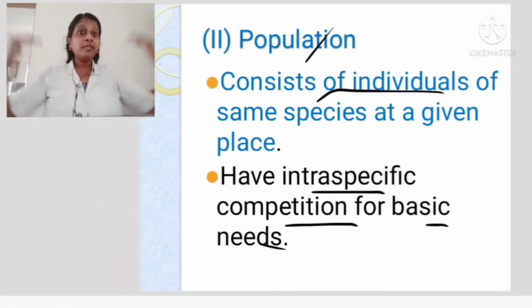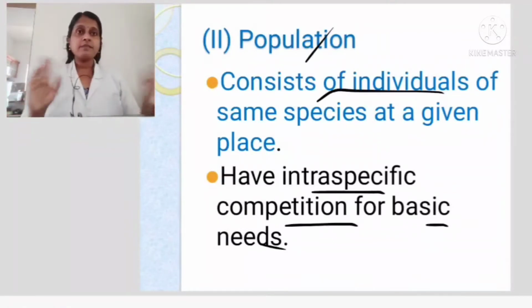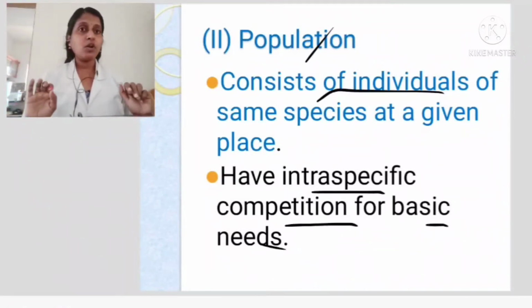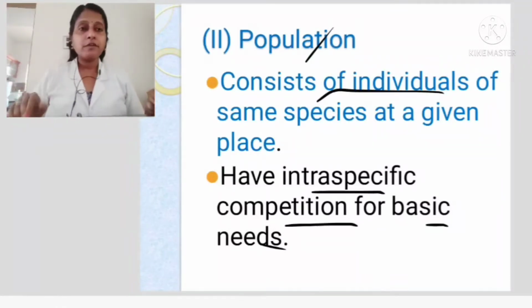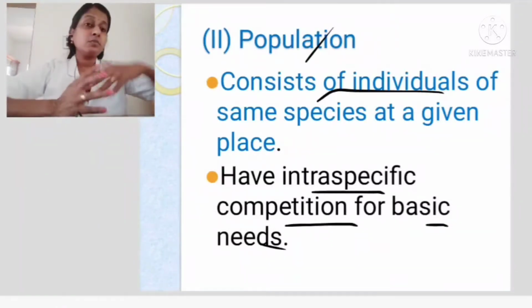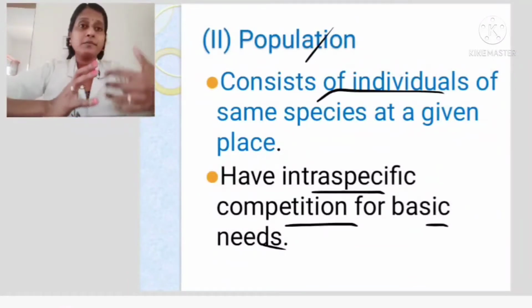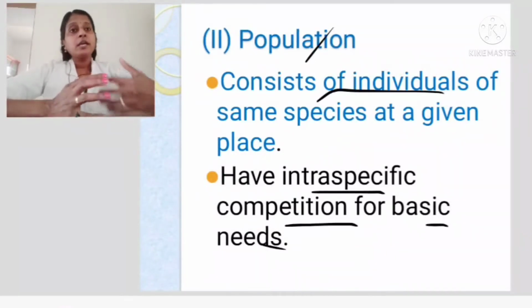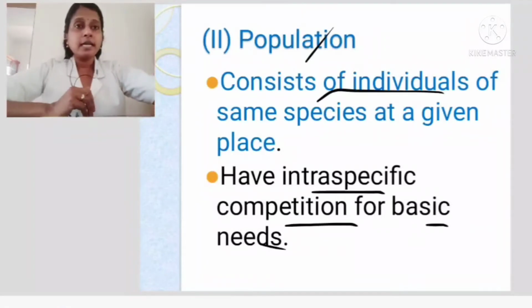And when it becomes between two different categories, then we call it interspecific. What do we call? Intra means within, inter means between. So that one you have to remember. Basic needs: organisms are competing with themselves in a population to survive. Okay, so that is regarding your population.